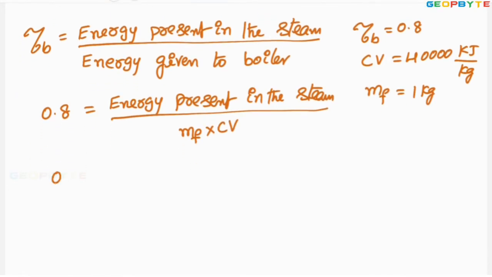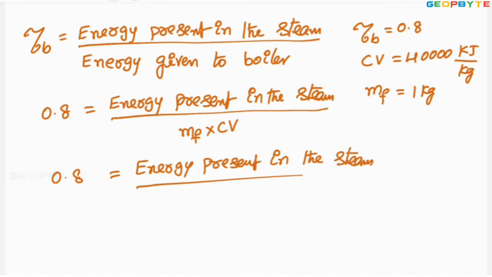So 0.8 equals energy present in the steam divided by mass of the fuel, 1 kg, multiplied by calorific value, 40,000.